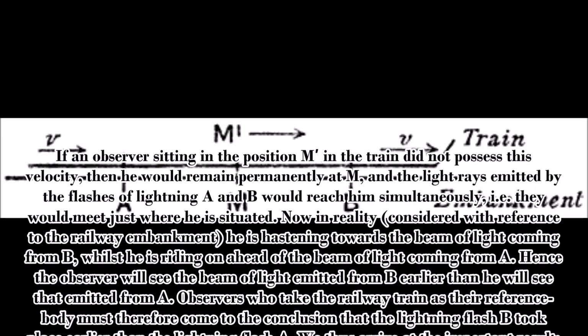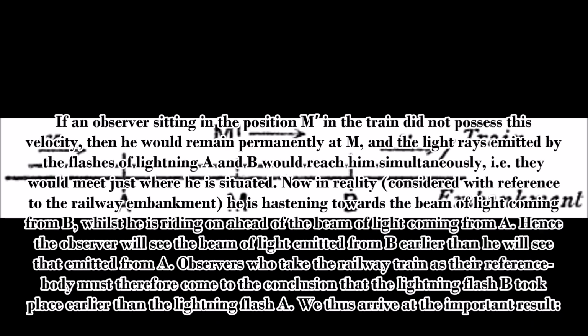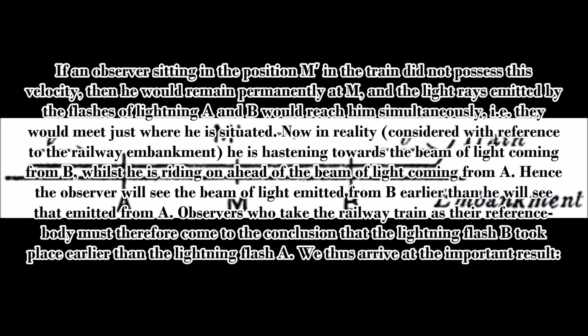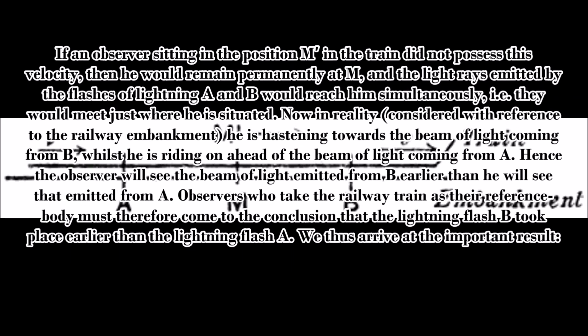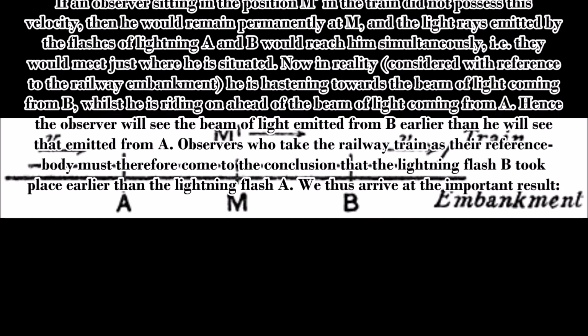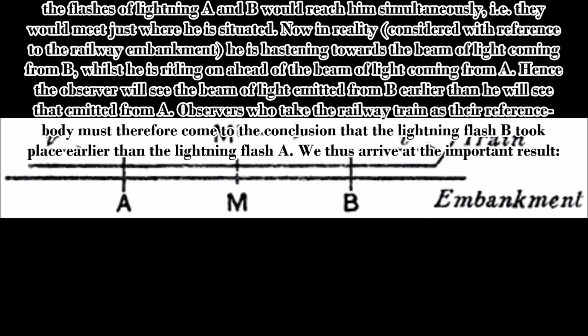Now, in reality, considered with reference to the railway embankment, he is hastening towards the beam of light coming from B, whilst he is riding on ahead of the beam of light coming from A. Hence, the observer will see the beam of light emitted from B earlier than he will see that one emitted from A.